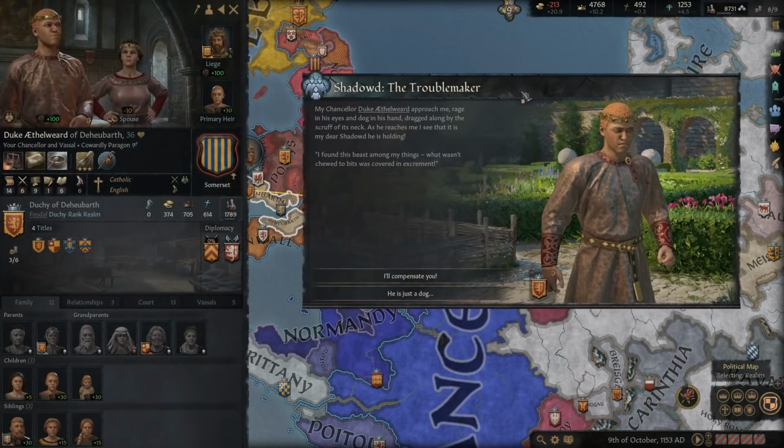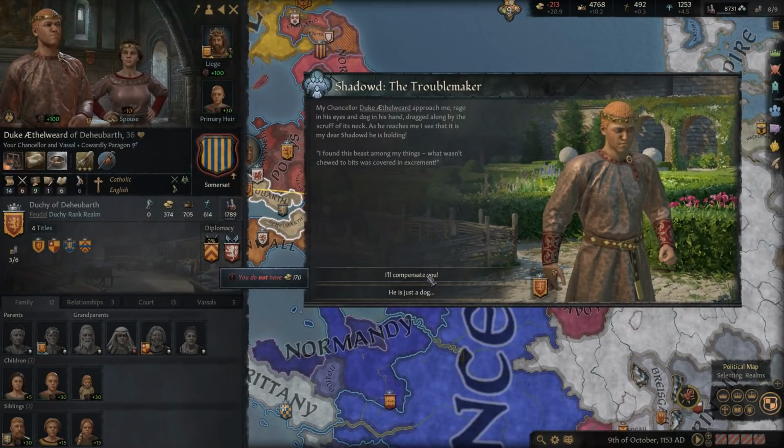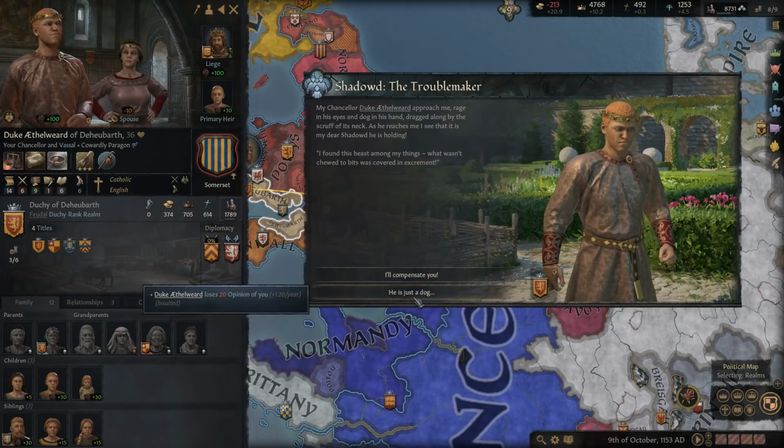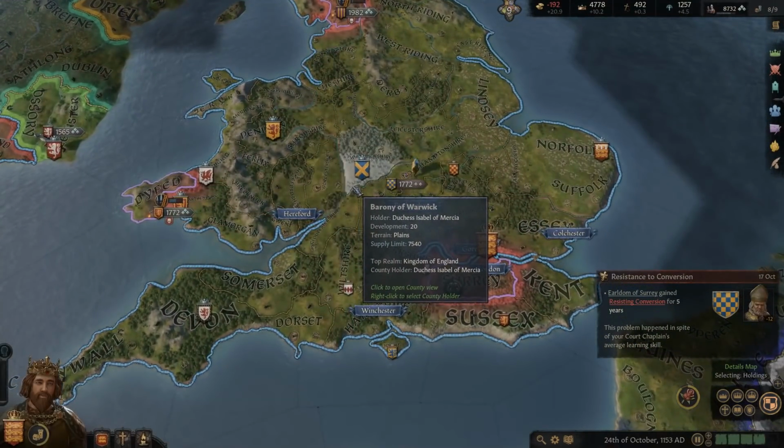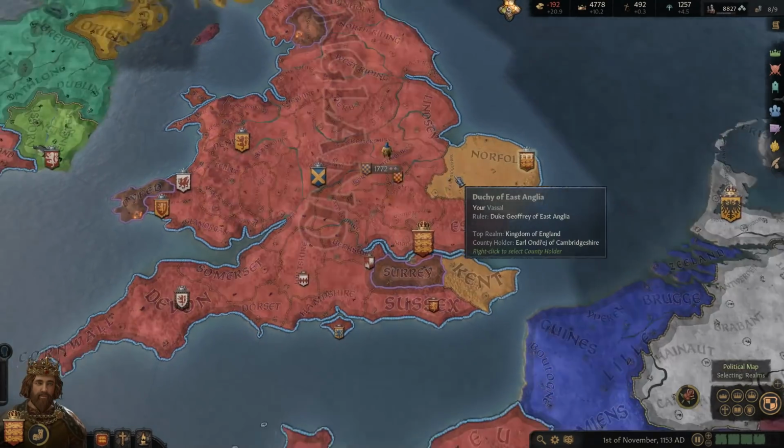Alright, well, I am not okay with a duke treating our dog that way. You say, I'll compensate you, or he's just a dog, which is exactly what we would say. We're not compensating him for anything. You're lucky I don't punish you for touching my dog that way.